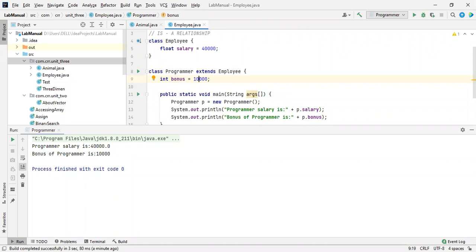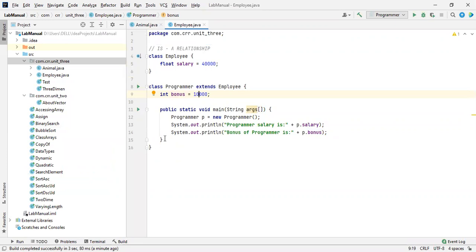Okay, let me declare one more class so that it acquires the properties of the same class. You will get a good idea about this programmer. I'll mention the name as programmer 2 extends employee.